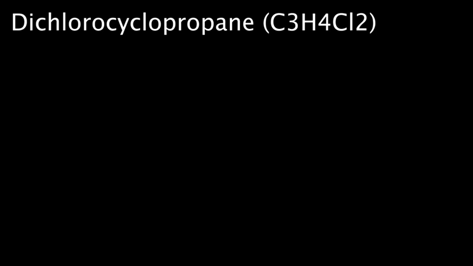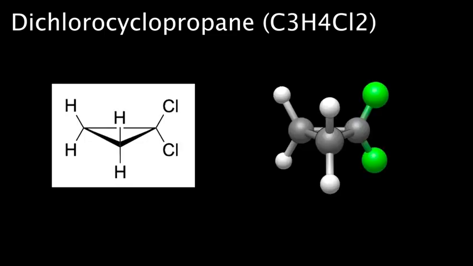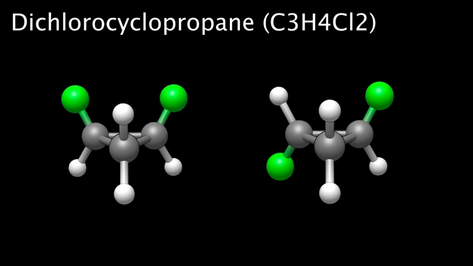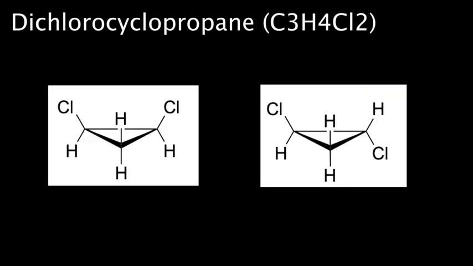Here, I've redrawn the cyclopropane backbones as they would appear from the perspective of someone observing the molecule from the front. Molecule A can only be drawn one way with stereochemistry, resulting in this structure. For molecule B, however, the IUPAC name 1,2-dichlorocyclopropane leaves some ambiguity regarding the stereochemistry of the chlorine substituents. When observing the ring head-on, the chlorine substituents on carbons 1 and 2 can point either in the same direction or in opposite directions. In other words, the chlorine substituents can be cis or trans. Here I've drawn cis and trans 1,2-dichlorocyclopropane labeled B and C.